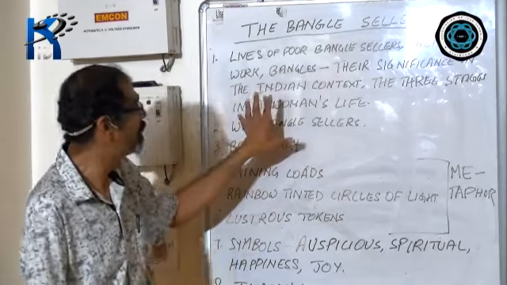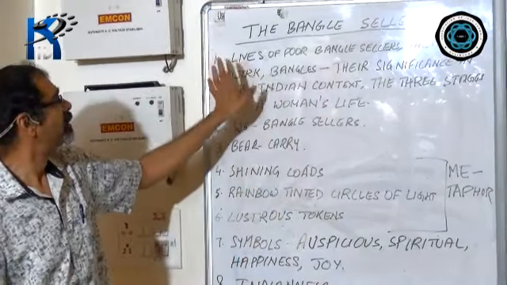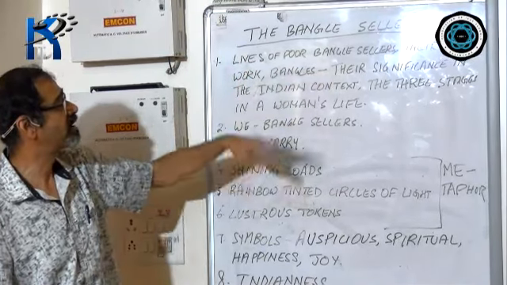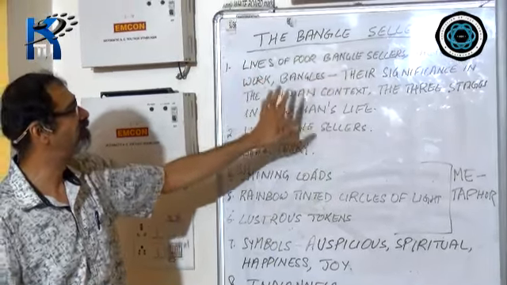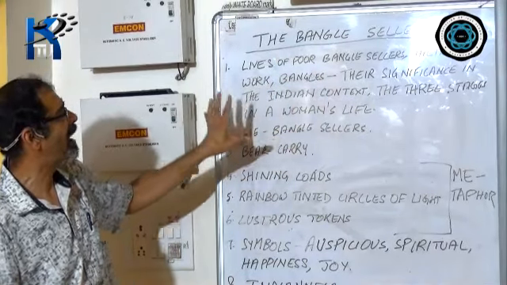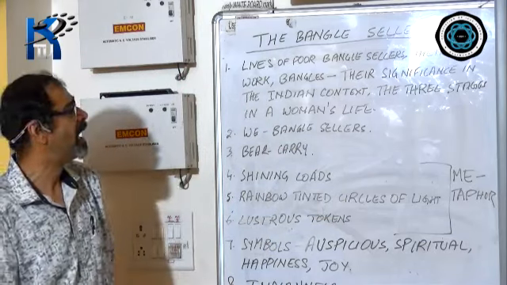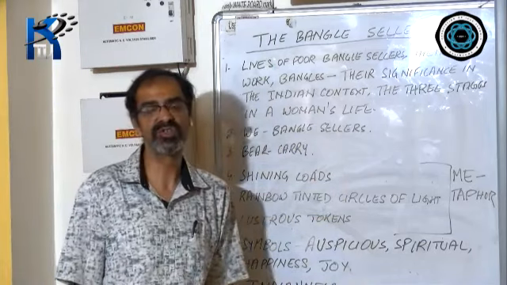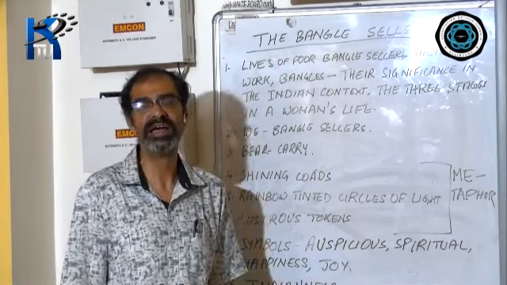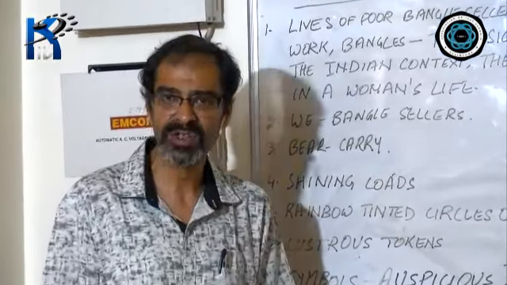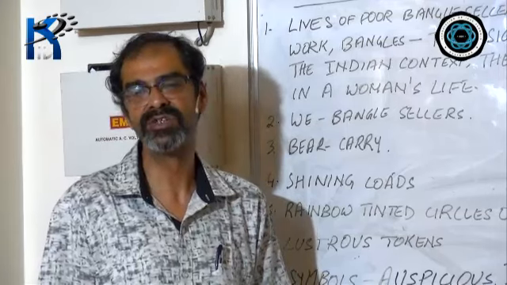And remember that the poem deals with the poor bangle sellers, their hard, difficult life, the significance of the bangles in the context of Indian women, and the three stages in the lives of Indian women: maidenhood, the bridal stage, and the middle age.